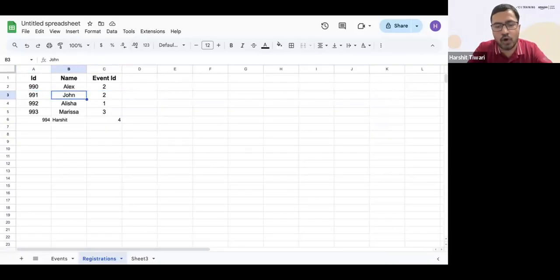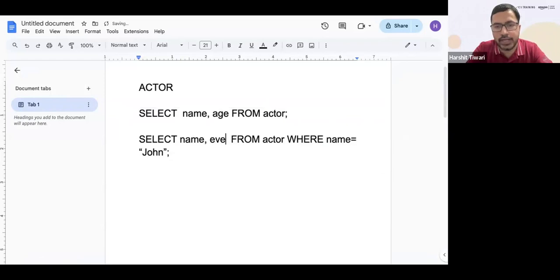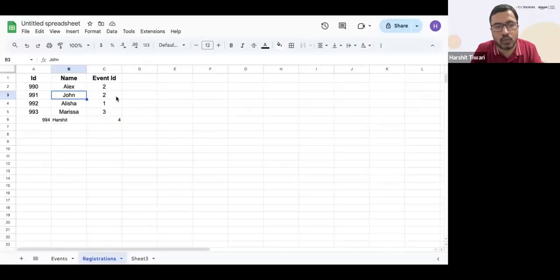If I say select name, comma, event ID from actor table where name is John, this gives me these two. Why? Because I'm saying select the name column and the event ID column, both of these columns. And in the where clause, I'm saying only that row which has the name equal to John. If you have multiple rows with the name John, then those will also be selected.